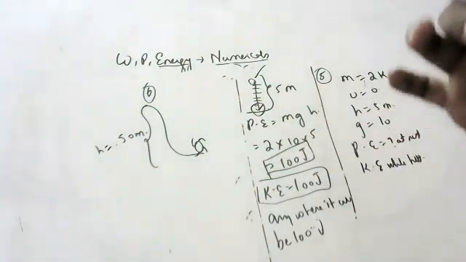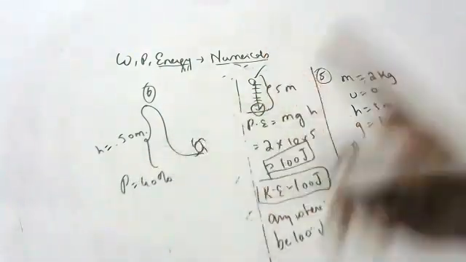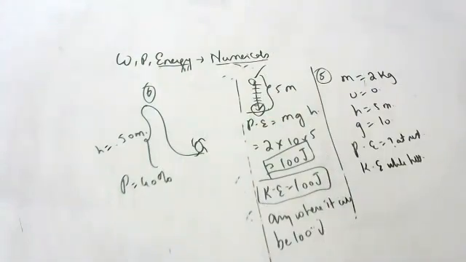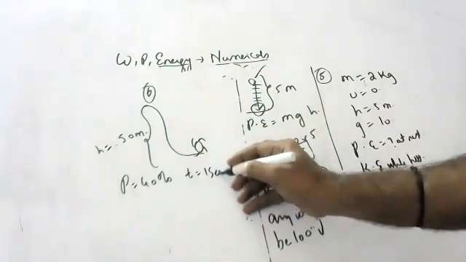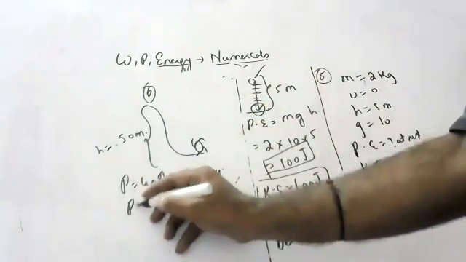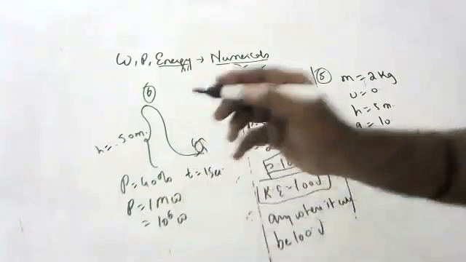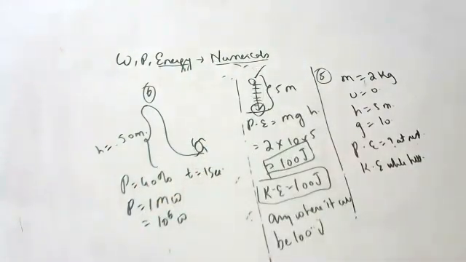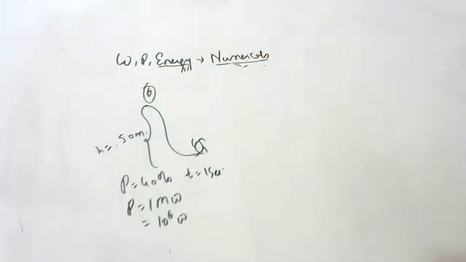Assuming the overall efficiency of 40%, the efficiency of the machine is 40%. Children, it means only 40% will be used. Calculate the mass of water which must flow through the turbine each second to produce a power output of 1 megawatt. 1 megawatt means 10 to the power of 6 watts. How to do this question? The efficiency of the machine is 40%, meaning whatever work it does, only 40% becomes useful. The remaining goes into sound, heat.